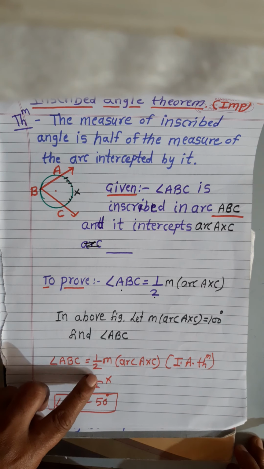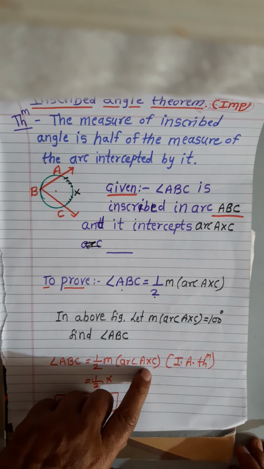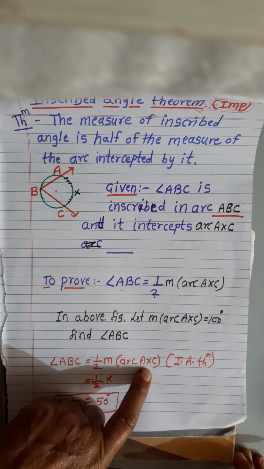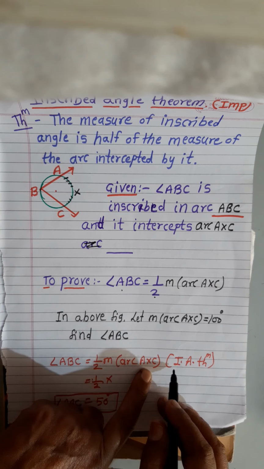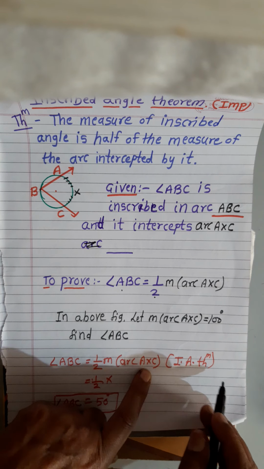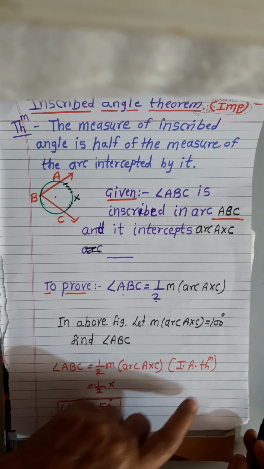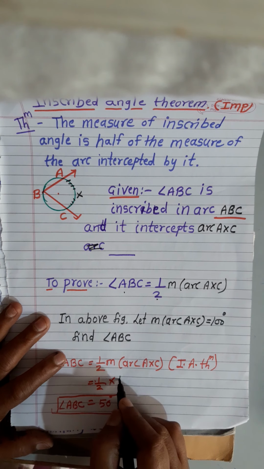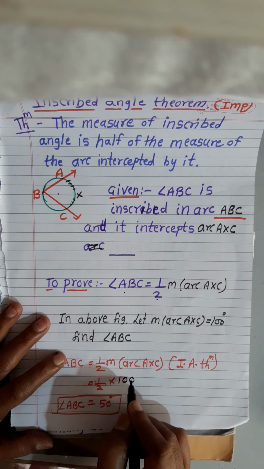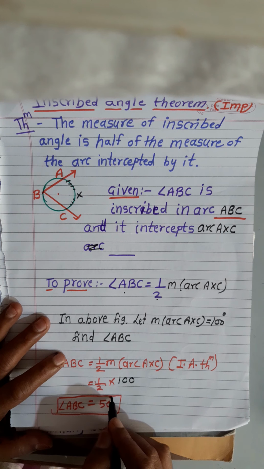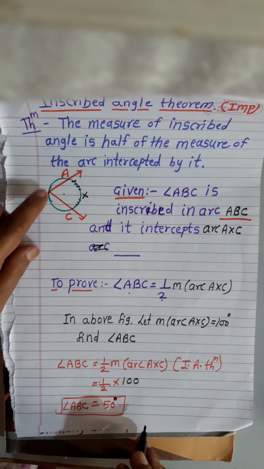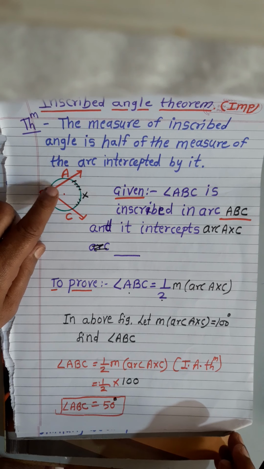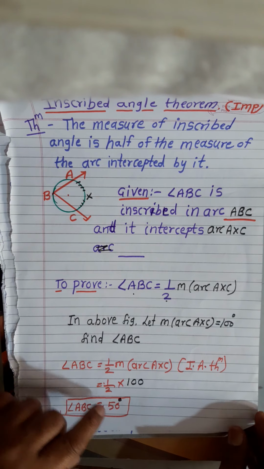Angle ABC equals half the measure of arc AXC, by the inscribed angle theorem. Therefore, it is half into the measure of arc AXC, which is given to be 100. Half into 100 is 50. That means the measure of this angle is 50 degrees.